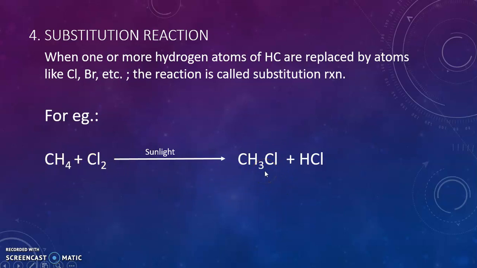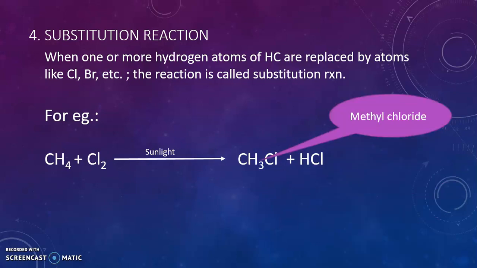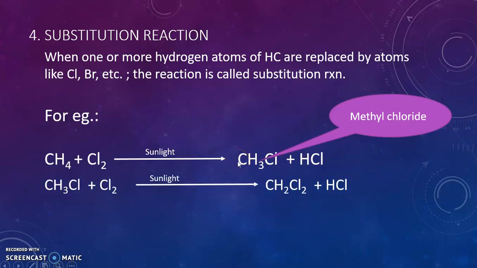Such kind of substitution reaction takes place in alkanes. This reaction is called chlorination, and the product formed is called methyl chloride, or it is also called chloromethane. What is it called? Chloromethane. Now this chlorination reaction can also proceed further with methyl chloride. If you continue blowing chlorine gas in the reaction mass, methyl chloride further undergoes chlorination.